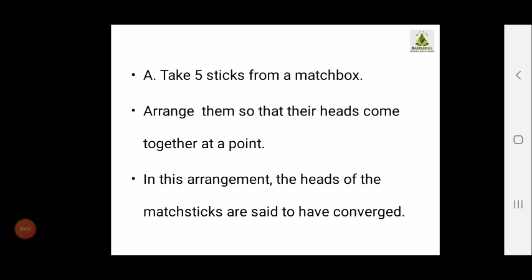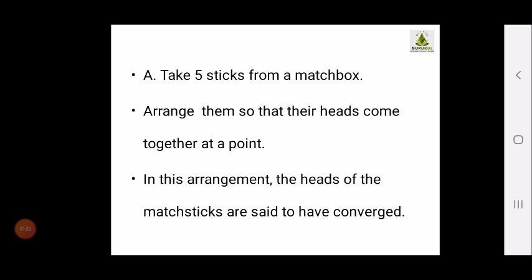So from this, a short activity is given which you can do at your home, and you can easily understand the convergence and divergence concept. Take five matchsticks from the matchbox. First, arrange them in such a way that their heads come together at a point. As given in the textbook and the previous image, this arrangement of the heads of the matchsticks is said to be converged. It means when the heads are coming together, it is converged.